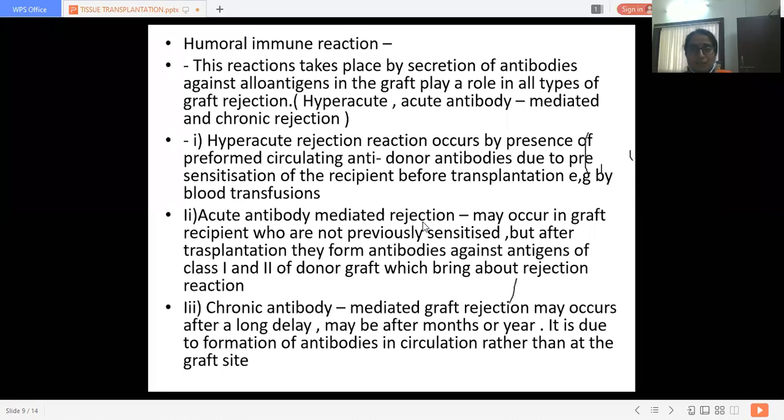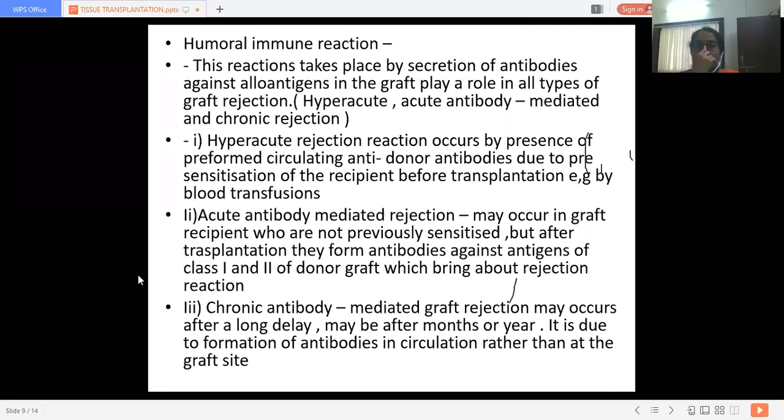We can see the outcome within minutes. Acute antibody-mediated rejection can occur in grafts in recipients who are not previously sensitized, but after transplantation they can form antibodies against the antigens. So this is the humoral immune response. Before that we discussed the cellular immune response.